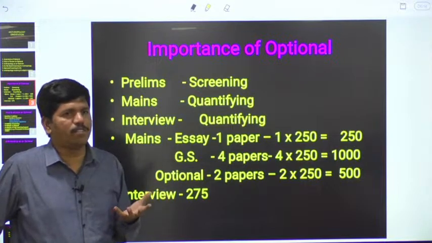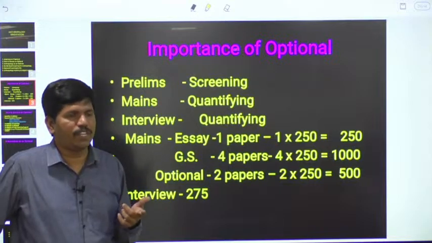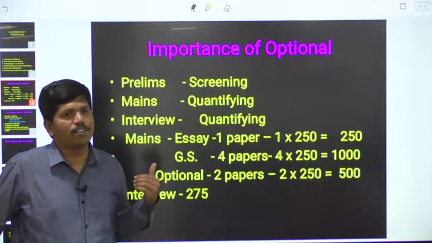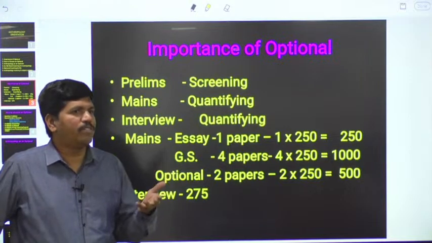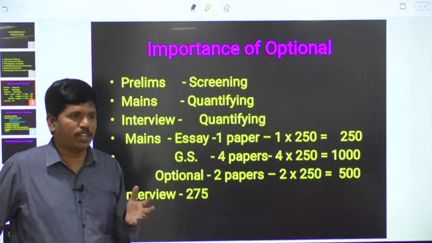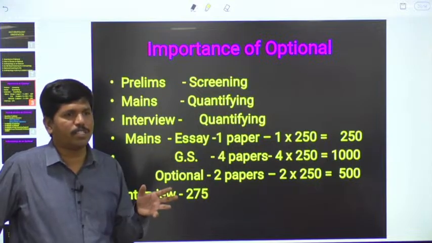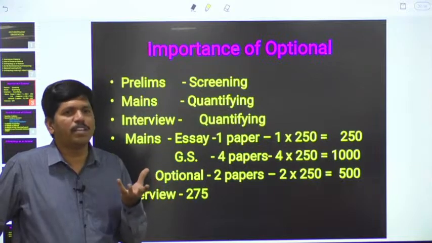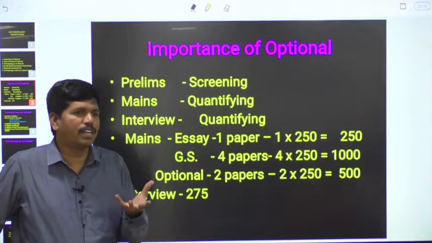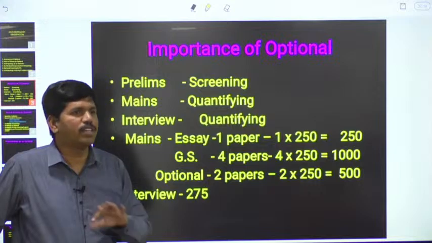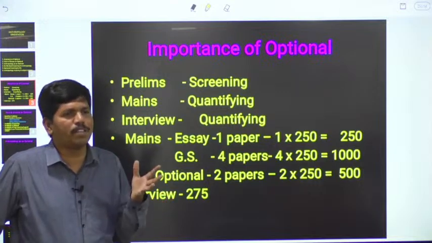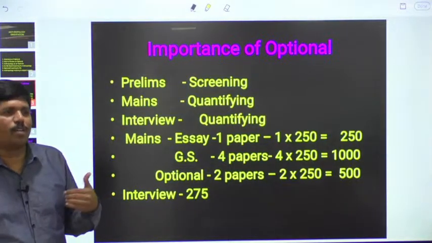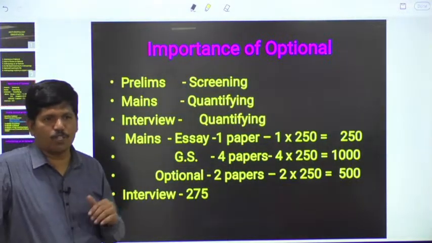Many people are there. One of my roommates and friends worked as a DRDO scientist, and because of his background he opted for mathematics, mathematics and geography. He wrote very well in all the subjects, but only because of wrong selection of optional, in the optional he got 70, 80, 100 in different attempts. That's why his career was spoiled. A number of people are there, including me also. Because of my medical background, I opted for zoology as an optional apart from anthropology.